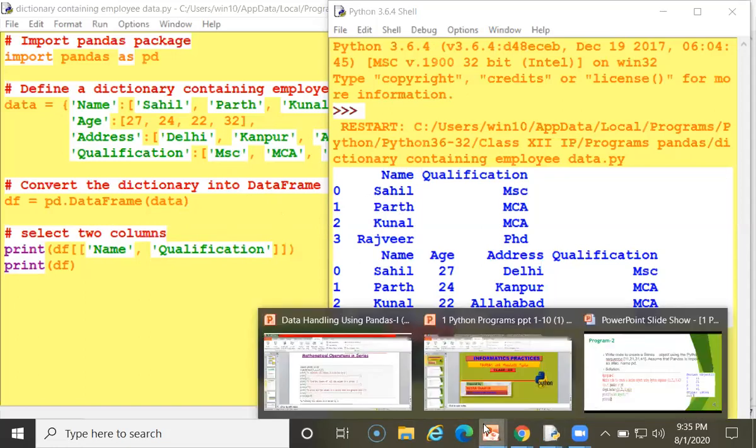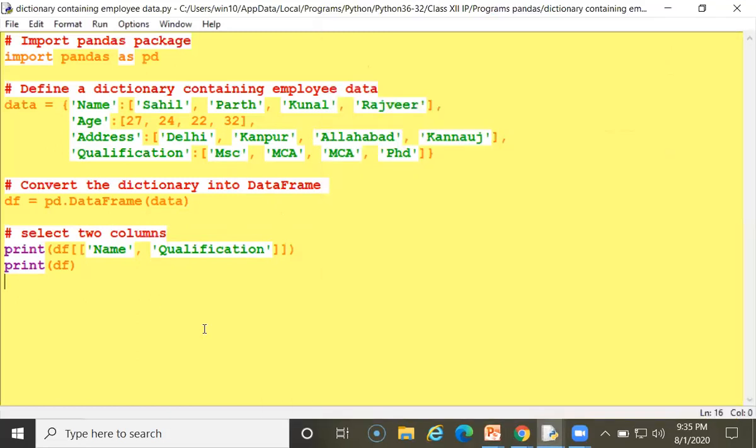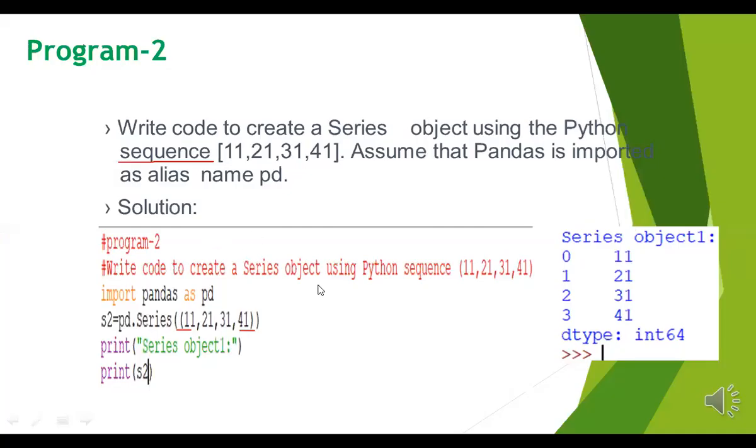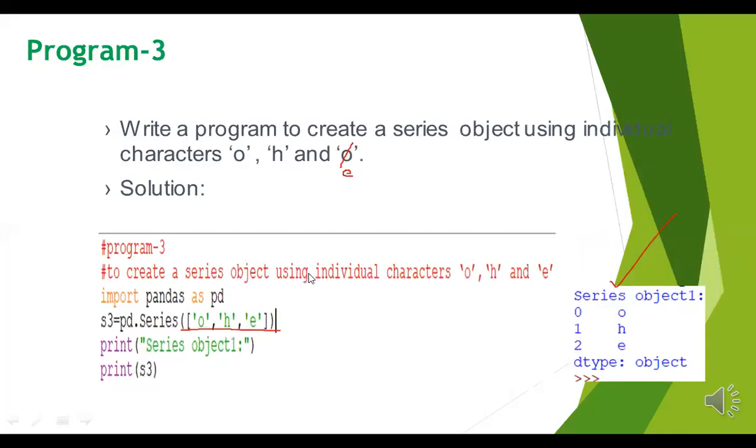Now I am sharing another screen. This is a program. Now the next program. See, write a program to create a series object using individual characters. You have to create a series object using individual characters.